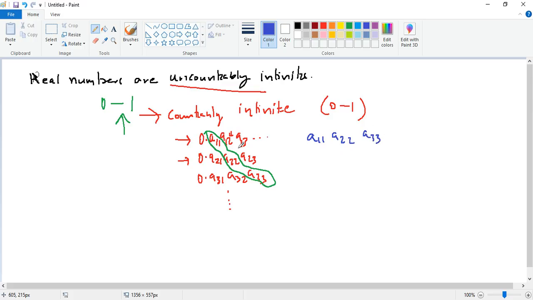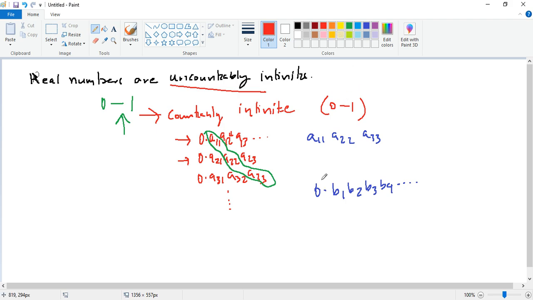Now Cantor goes on to make a new number, right? He argues like this. That new number will be between 0 and 1, so it's going to look like 0.b1, b2, b3, b4, dot dot dot.